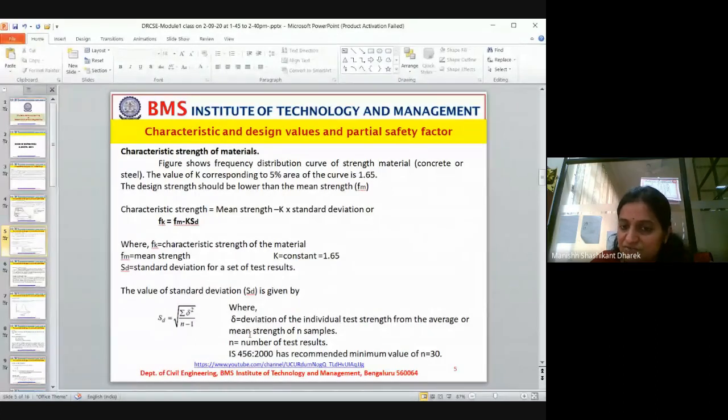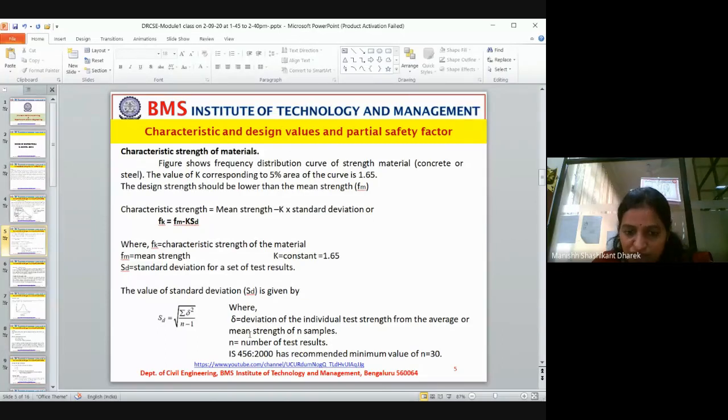Why? Because if you take one sample and give the value, you can't get it 100% correct. There will be many influences to get the wrong answer. So we take a minimum of 3 samples and we take the average of those values. That number n is the number of tests conducted, a minimum of 3 samples for one test.